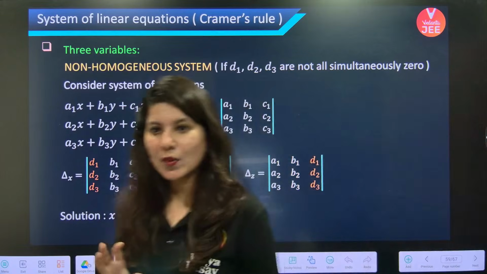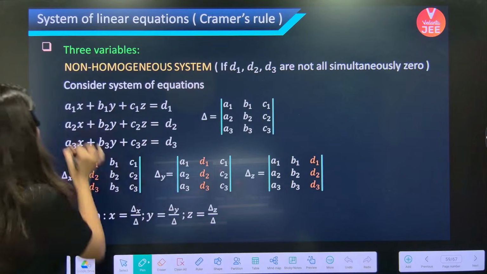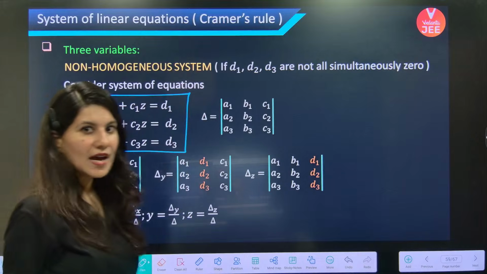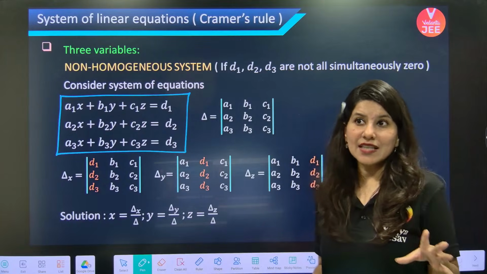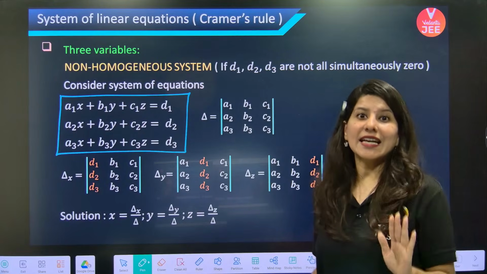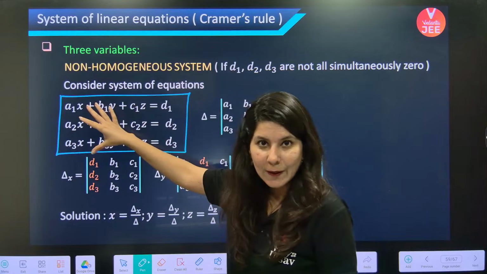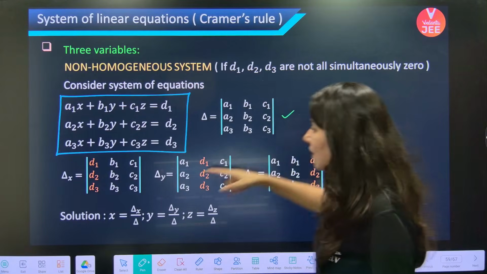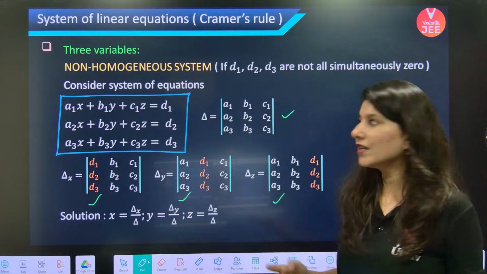System of linear equations. So system of linear equations means you will be given 3 equations and 3 unknowns, and you will be asked to solve these equations, for example for infinitely many solutions. First of all, 3 equations and 3 unknowns are given, so you should be familiar with delta, delta x, delta y, delta z. What are these 4 determinants?